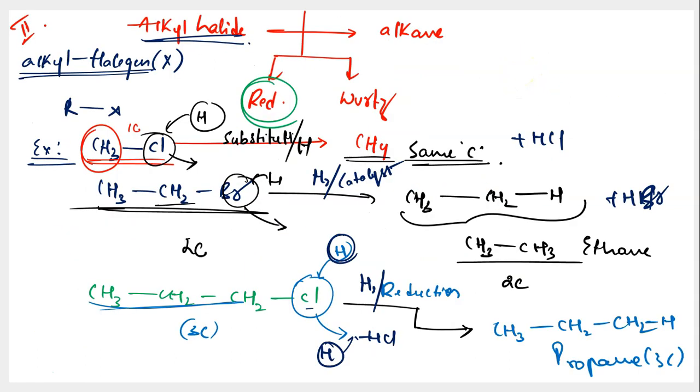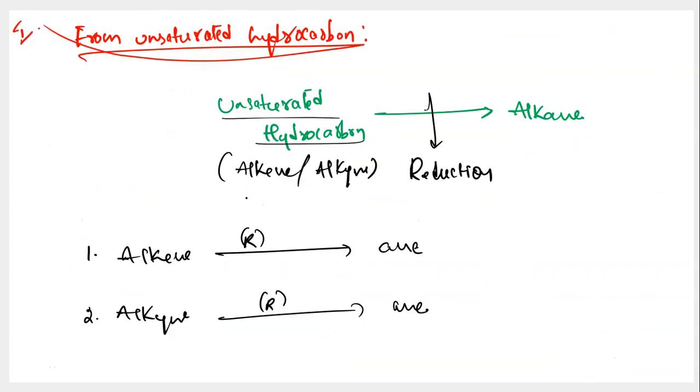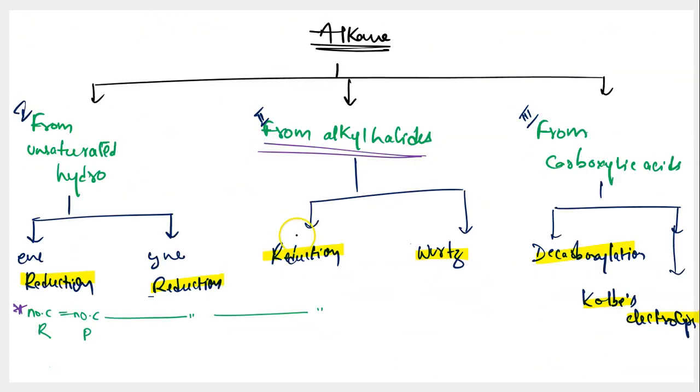So with this, we completed the second way of preparing hydrocarbon, alkane. So over here, we are talking about preparation reactions of alkanes. You can do it using 3 starting materials. First one, unsaturated hydrocarbon. Second one, alkyl halide. If you take unsaturated hydrocarbon, you just have to conduct reduction through adding hydrogen in presence of a catalyst. And if you're taking alkyl halide, you can conduct reduction in presence of a catalyst, or you also can conduct Wurtz reaction.